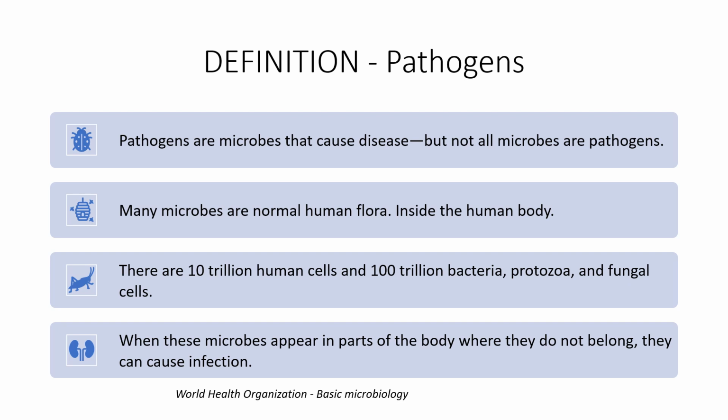Now, that was about microbiology. What do you understand by pathogen? Pathogens are microbes that cause disease, but not all microbes are pathogens. Many microbes are normal human flora inside the human body. There are 3 billion human cells and 100 trillion bacteria, protozoa, and fungal cells. When these microbes appear in parts of the body where they do not belong, they cause infections.